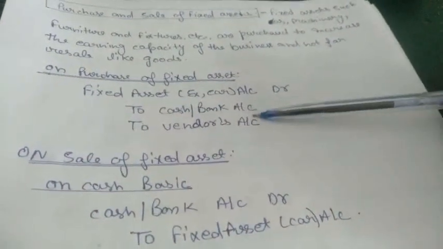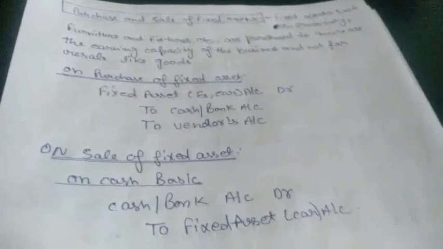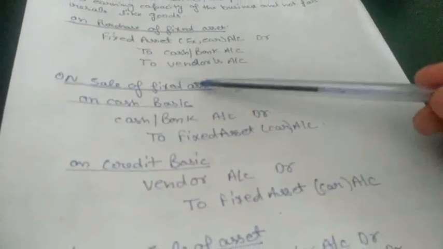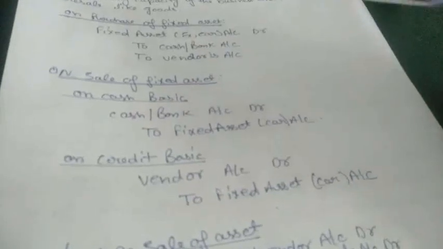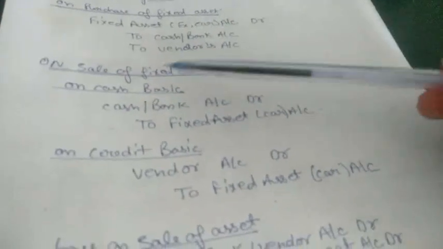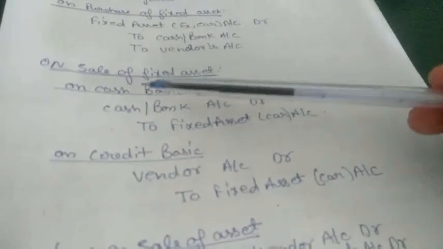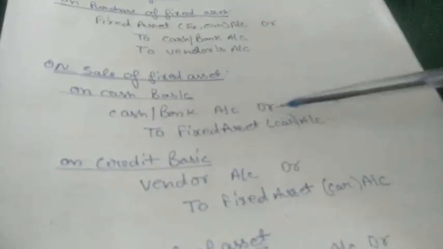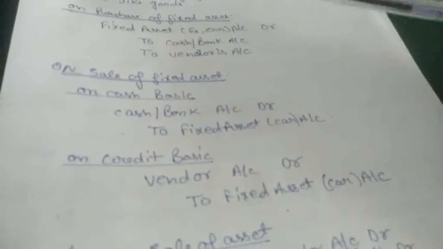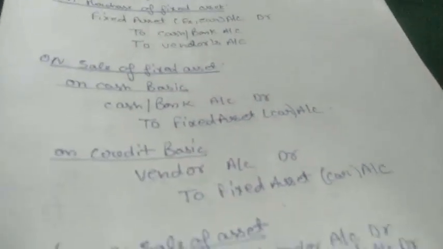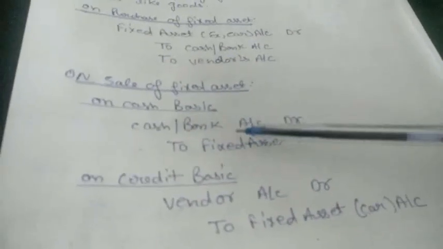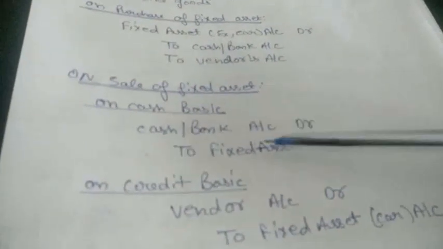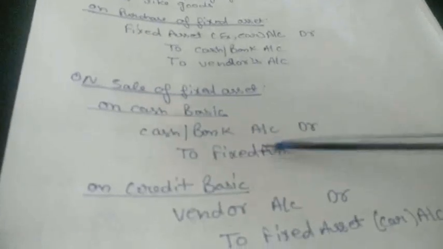Next thing is sale of a fixed asset. In case of selling a fixed asset, we have four types. First is on cash basis. If we are selling on cash basis, the entry will be cash account debit to fixed asset, because the business is receiving cash by selling the fixed asset, and as I told, whatever comes in we will debit, whatever goes out we will credit, because we have sold the asset.